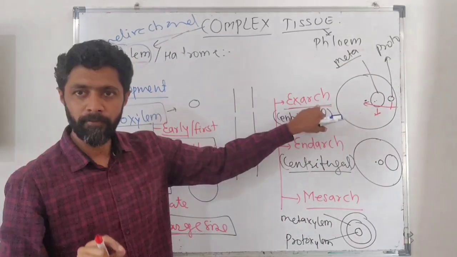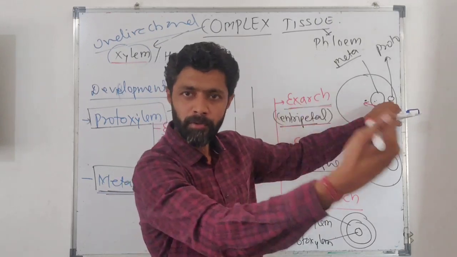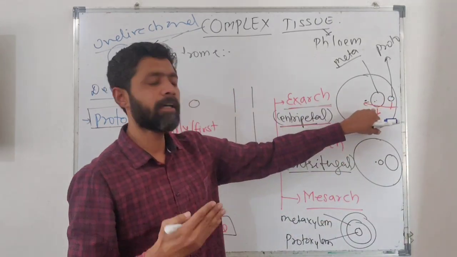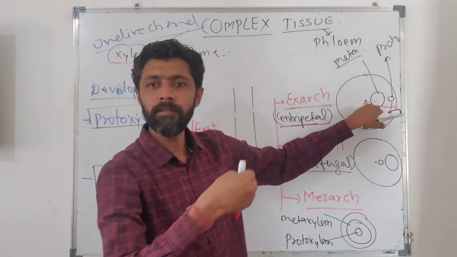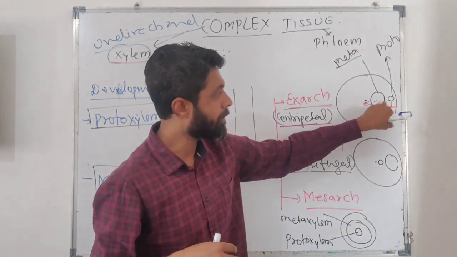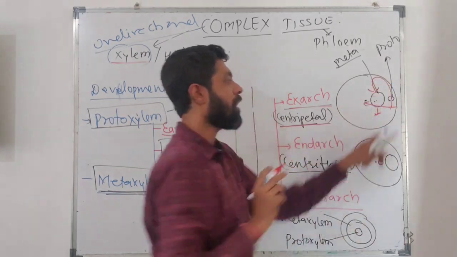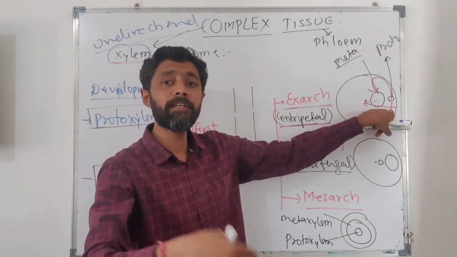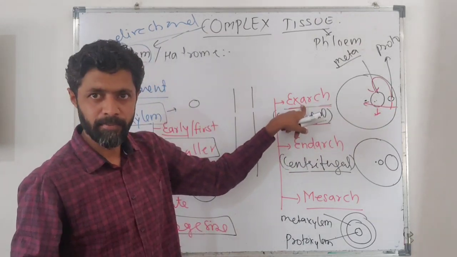In the exarch type of xylem, protoxylem lies towards the periphery and metaxylem lies towards the center, or you can say metaxylem lies inner to the protoxylem. If metaxylem is inner to the protoxylem, then it is considered exarch type.